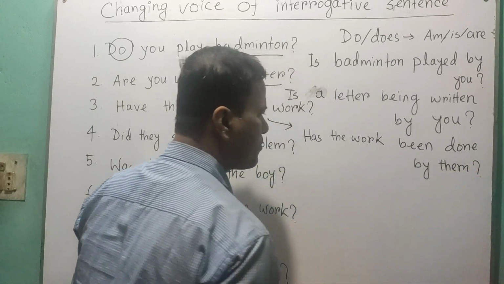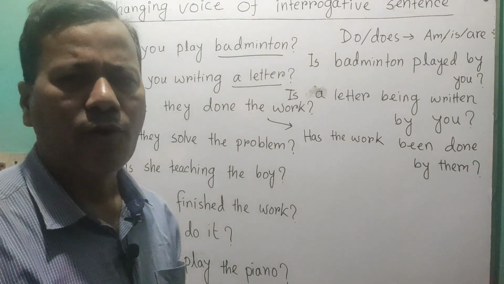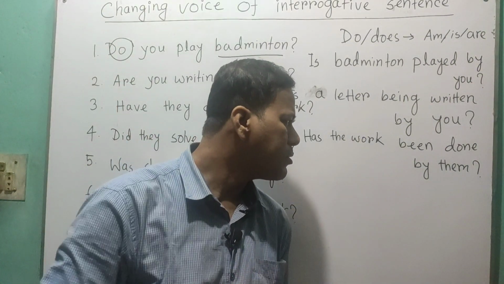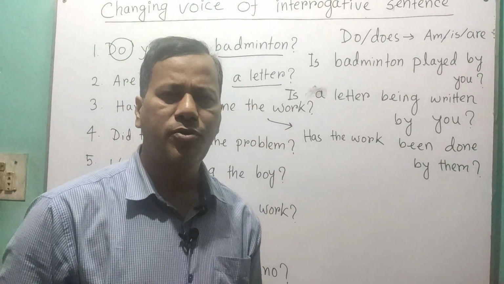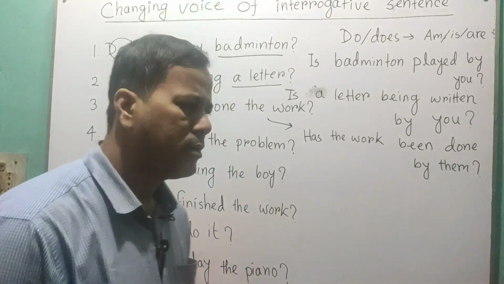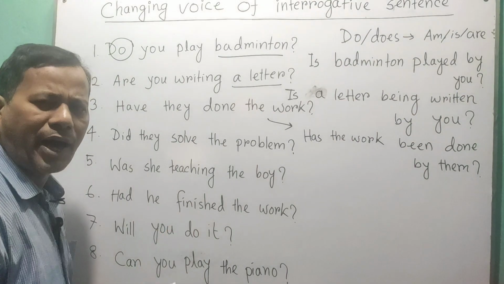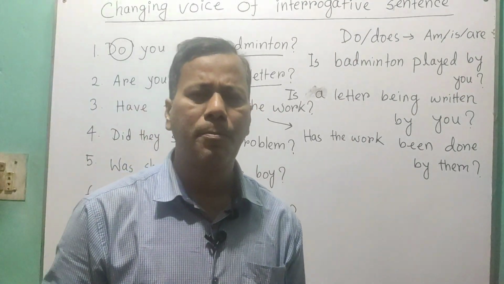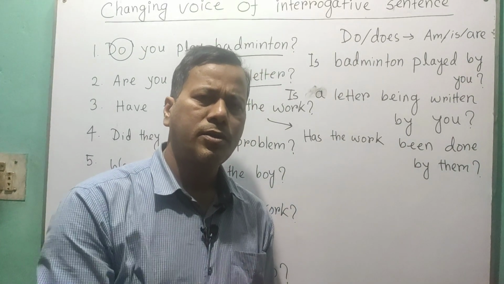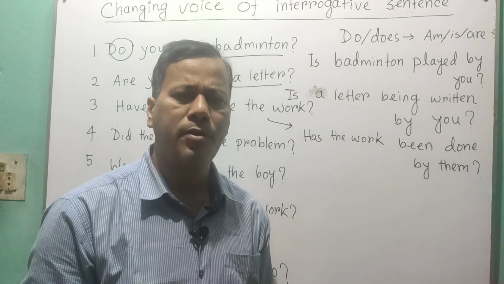You know, the objective form of they is them. So we have written them. So the correct passive is: has the work been done by them. Okay. So has and have depends on the number and person of the subject. If it is plural, then we have to use have.